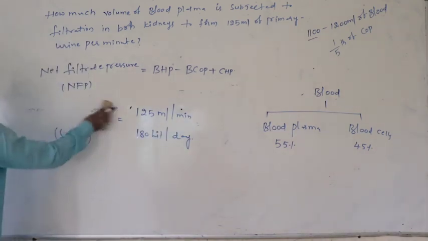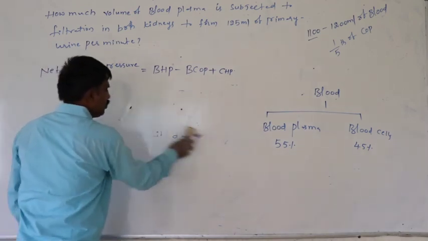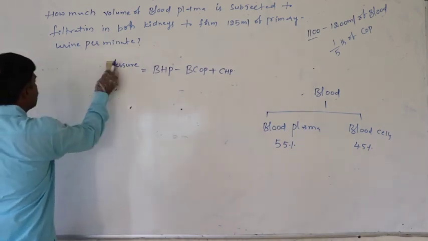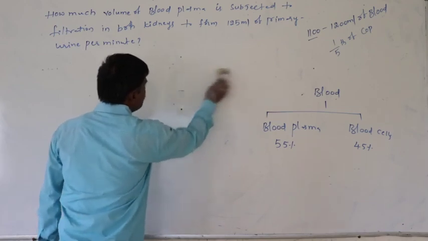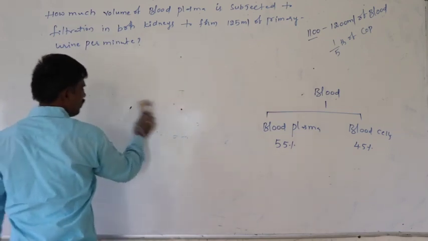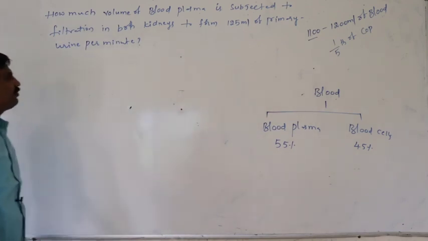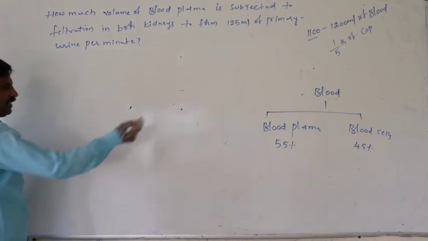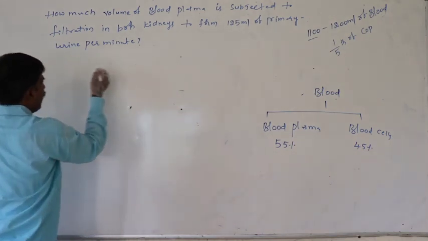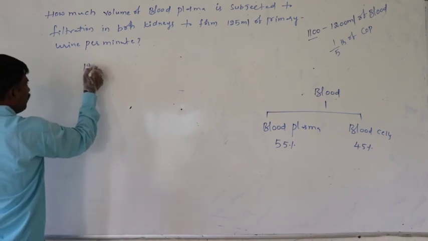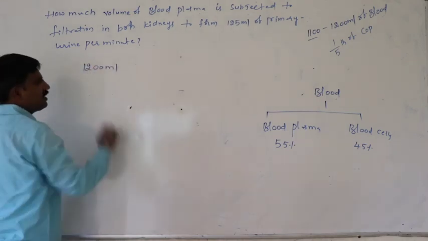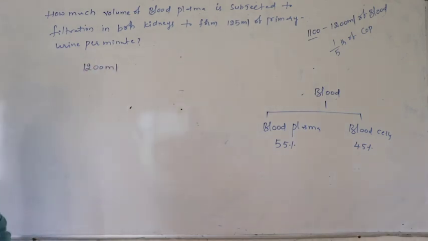To calculate the blood plasma filtered to form the 125 ml of primary urine per minute in both kidneys, let us consider the blood volume as 1200 ml.